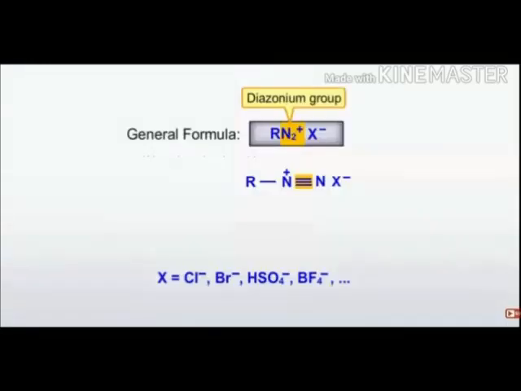Diazonium salt. Diazonium salt has the general formula RN2X, where X is chlorine, bromine, hydrogen sulfate, or tetrafluoroborate, and R is an alkyl or aryl group, and N triple bond N is the diazonium group. This is an azo group or diazonium group, you can say. This is the general formula of diazonium salt.